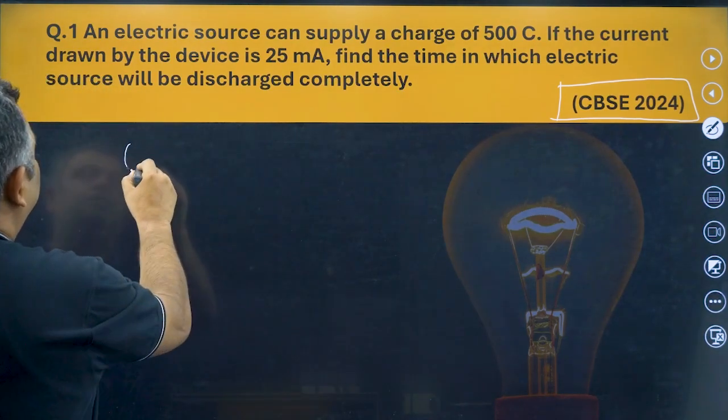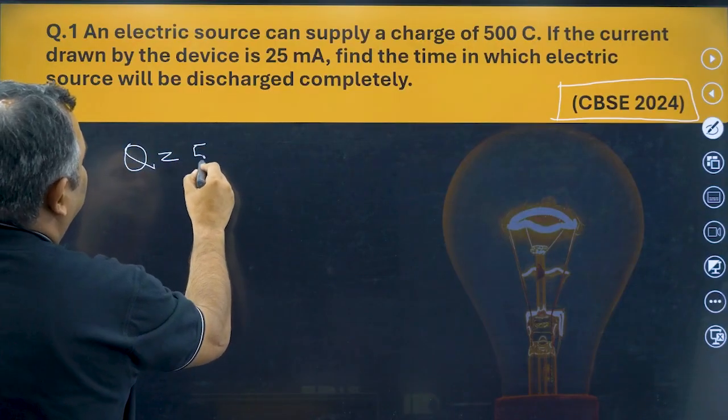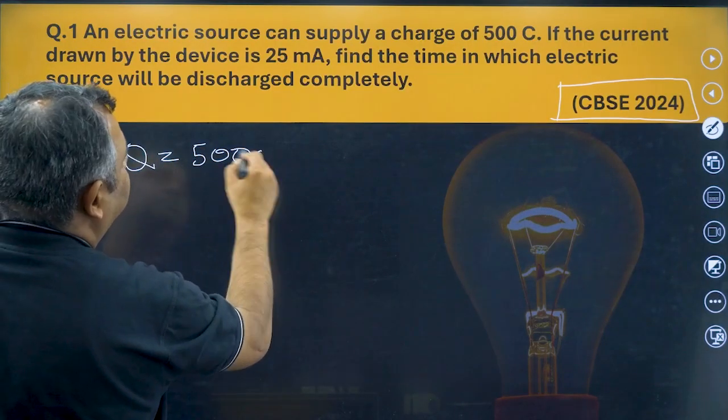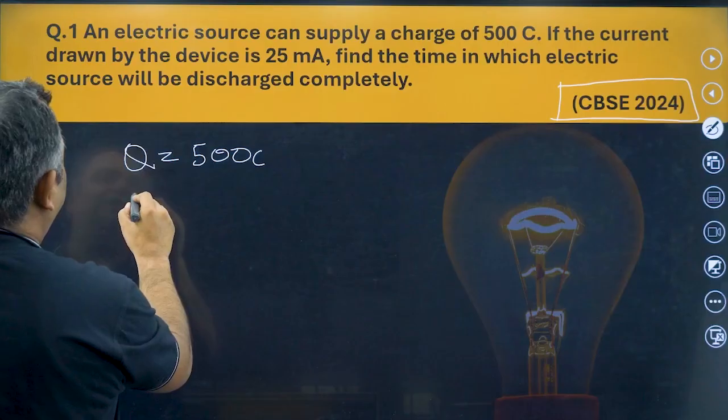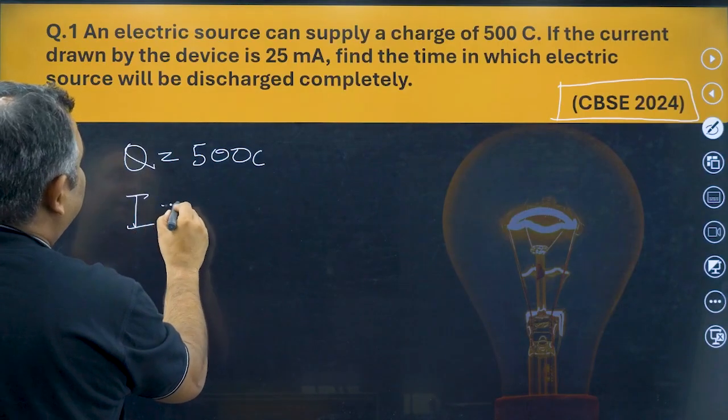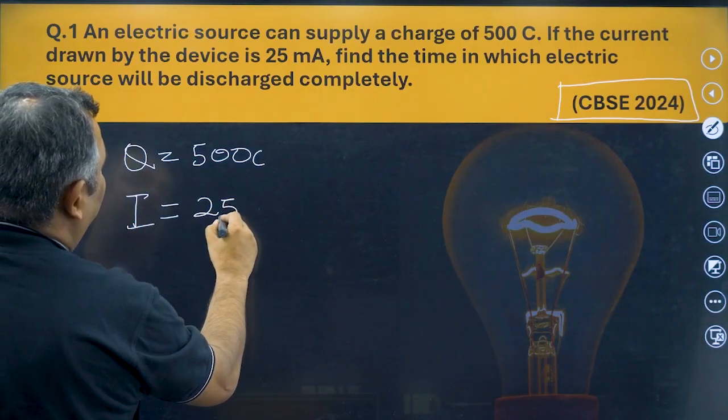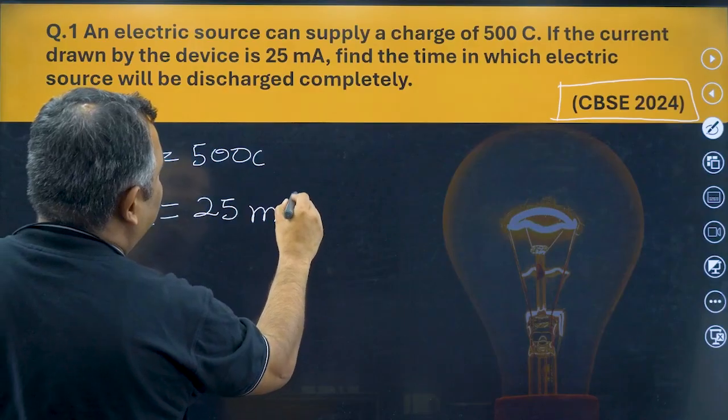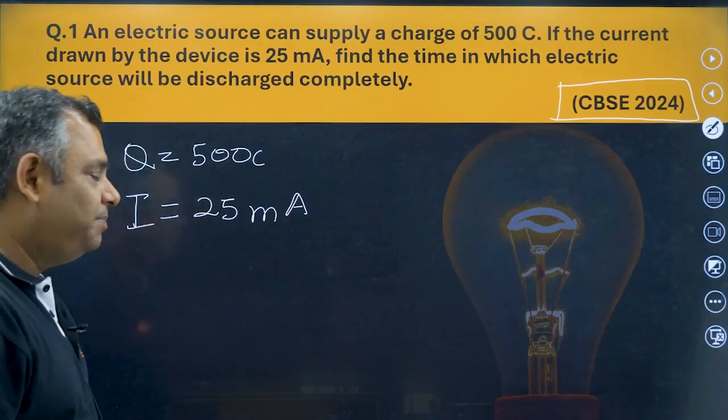So Q given is 500 coulomb, and then I, which is the current given, is 25 milliampere. Remember, milliampere.